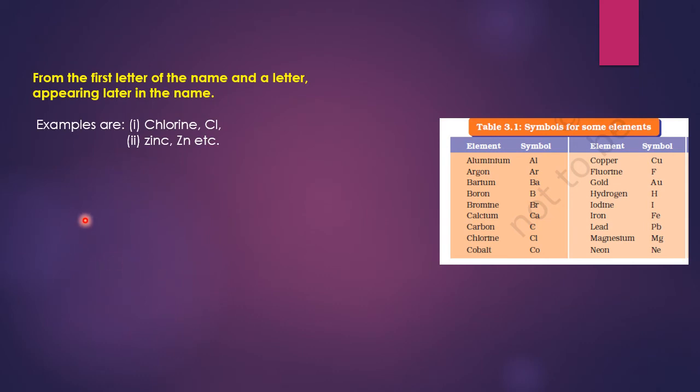Sometimes the symbol of the substance is taken in a very different manner, from the first letter of the name and a letter appearing later in the name. Here two examples are given, chlorine and zinc. C is taken from the first letter of chlorine and l appears later. So Cl, that is the symbol of chlorine. In the same manner, zinc, ZINC. Z is the first letter of the name and n appears later.